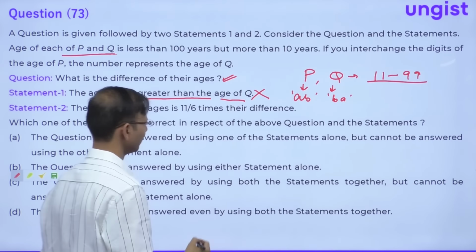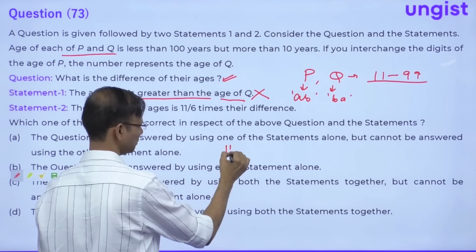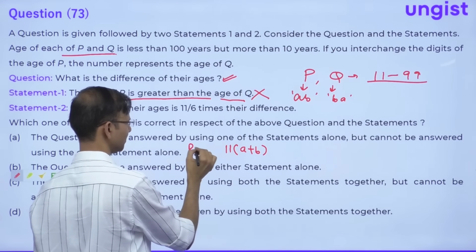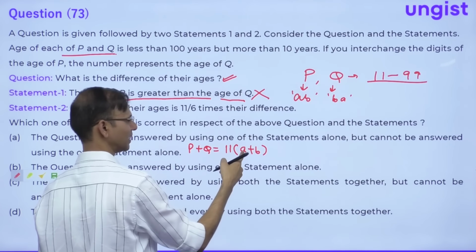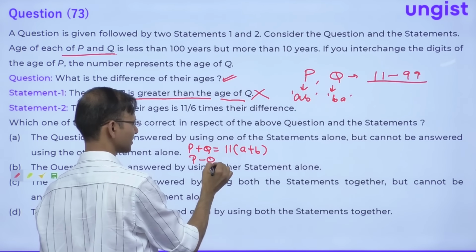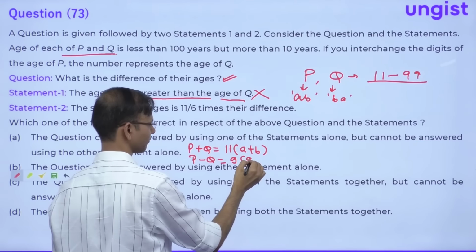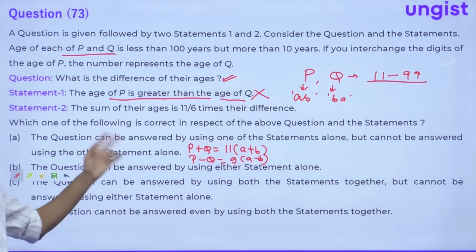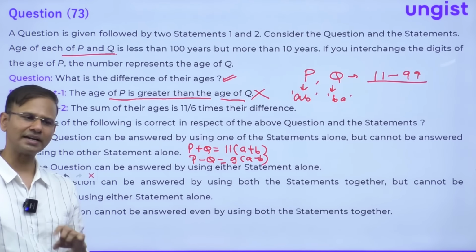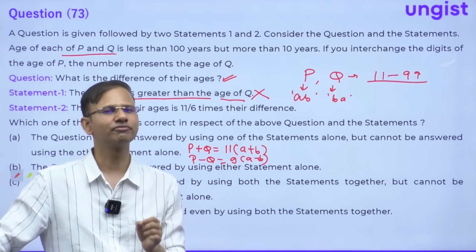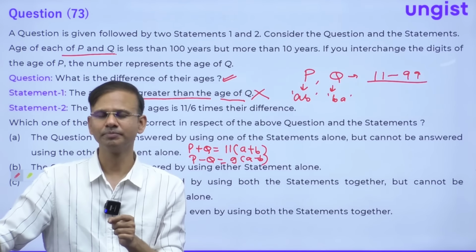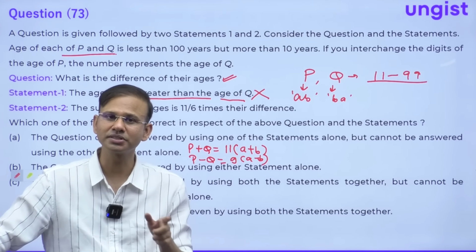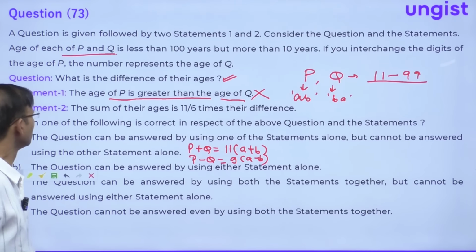Why? Because if I talk about the sum, P plus Q will be 11 times A plus B, and P minus Q will be 9 times A minus B. Correct? Because we all know the difference between a two-digit number and its reverse is always a multiple of 9. It is 9 times A minus B. And the sum of a two-digit number and its reverse is always a multiple of 11. It is 11 times A plus B. Correct? Now, just look at the question.